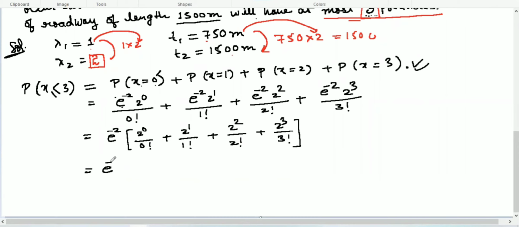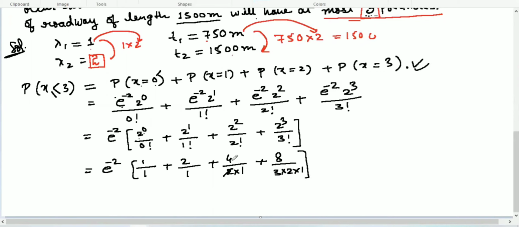Equal to e to the power minus 2. We have 2 to the power 0 is 1 over 0 factorial is 1. 2 to the power 1 is 2 over 1, plus 2 to the power 2 is 4 over 2 multiplied by 1, which is 2 factorial, plus 2 to the power 3 is 8 over 3 multiplied by 2 multiplied by 1. We can cancel: 2 into 4, and 2 into 8.